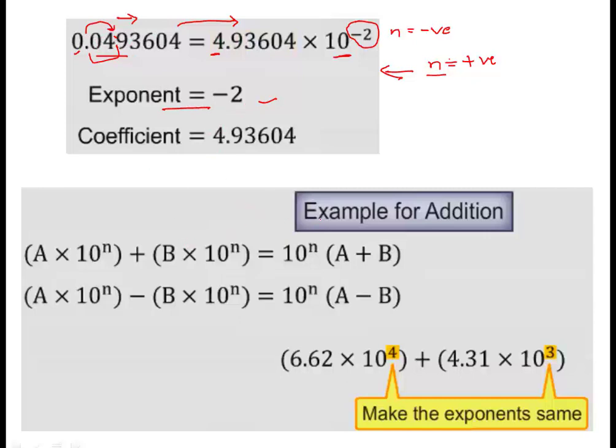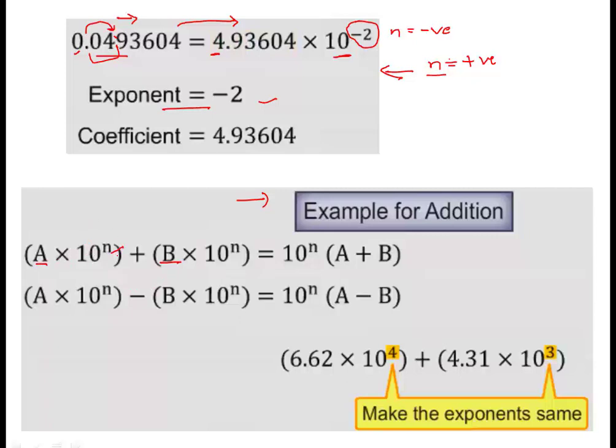Right? Now we will take some examples of addition, multiplication, subtraction and division using exponential terms. How to add exponential terms? This is again very important, although students have already studied it in previous classes, but do remember once again. Now a and b can be any numbers, any coefficients, into 10 raised to power n.